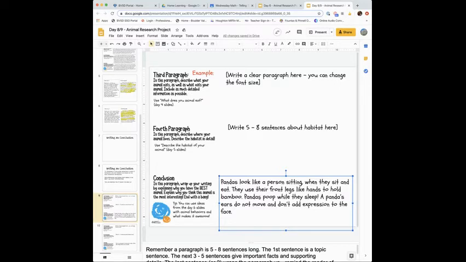Well, those are some good ideas, but they don't make much sense as a conclusion the way I've just copied and pasted them in right now. I like this part about pandas look like a person sitting when they sit. The other thing to think about is to remember how I started in my introduction. And I put some stuff in my introduction about helping pandas survive and how important they are.